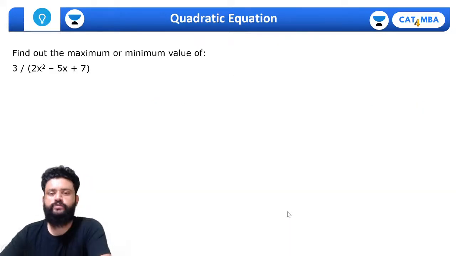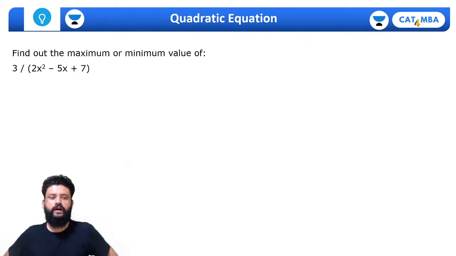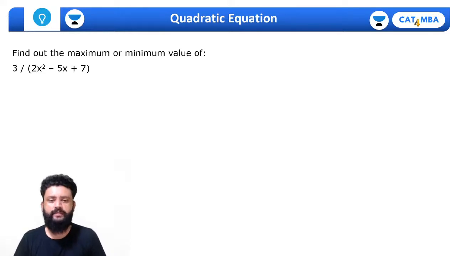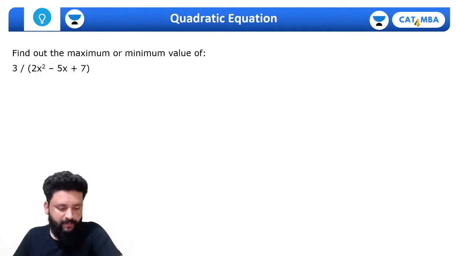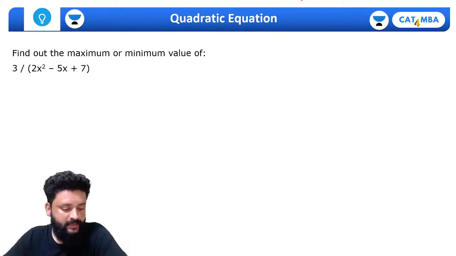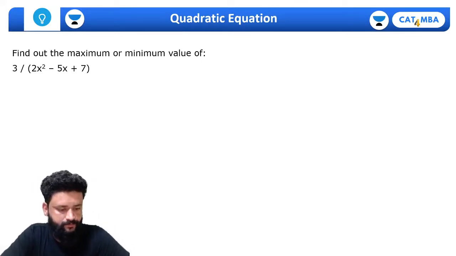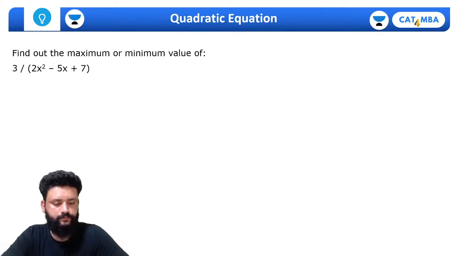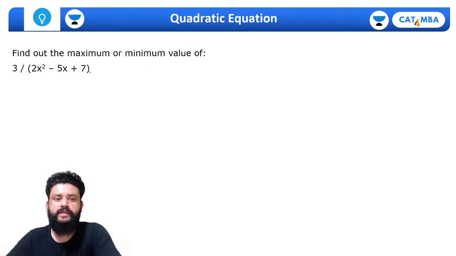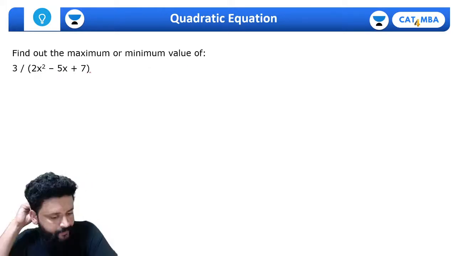Okay, let's move to the last one. This is the last question for the day, but I wanted to discuss one or two things related to this really important question type, which is related to the maxima and minima of this function. And on maxima minima, academic questions come quite often. So see if you can try it and tell me the answer. Find out the maximum and minimum value. So first, how can the maximum and minimum value of a quadratic equation be decided, and how to get that value.